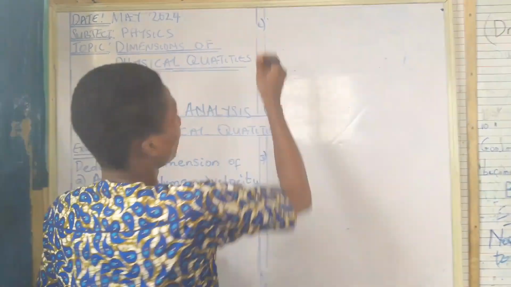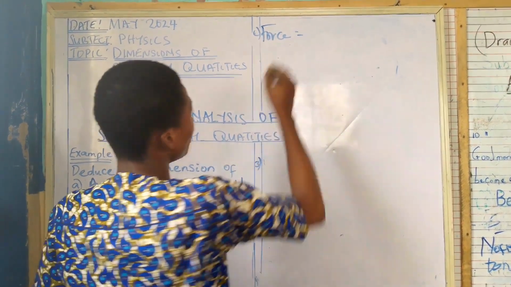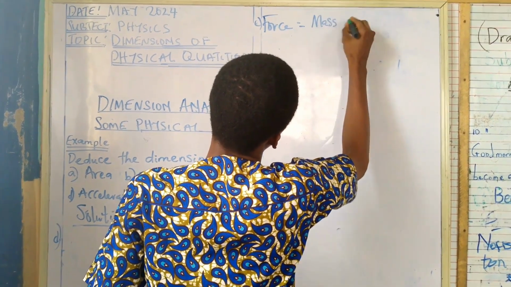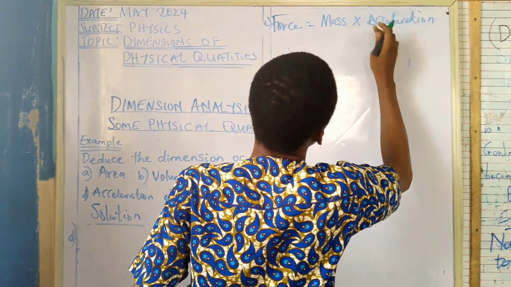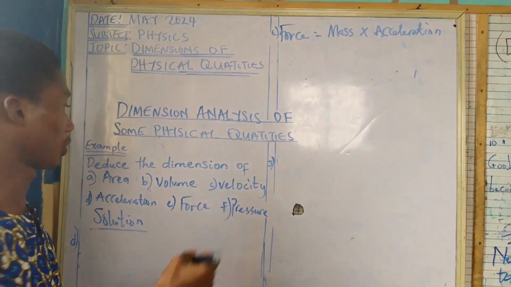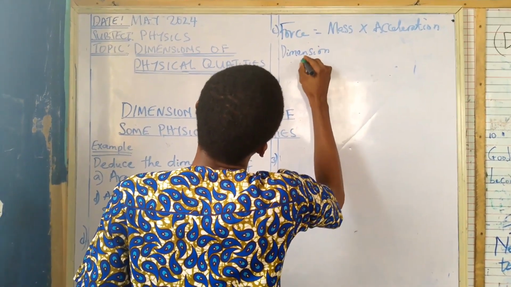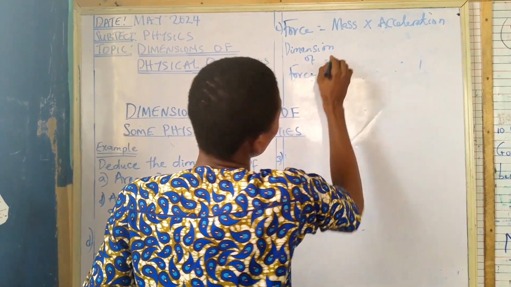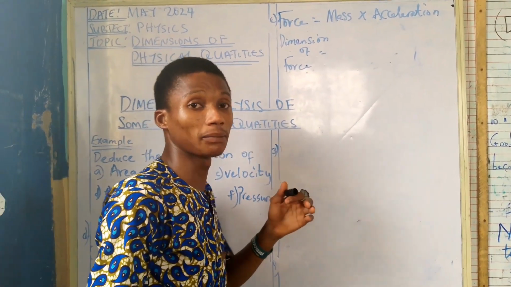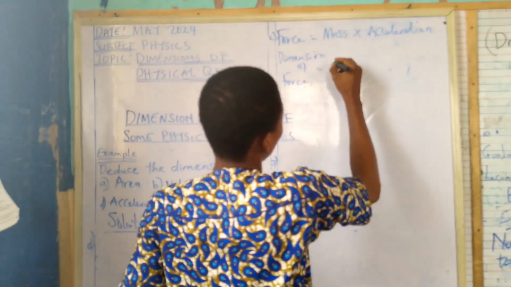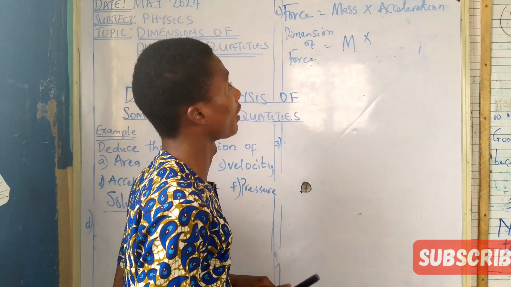Let's look at the dimension of force also. Force, the formula for force is your mass times acceleration. So the dimension of force will be equal to what? The dimension of mass. Our mass is kilogram, so the dimension is M, times what's the dimension of acceleration?